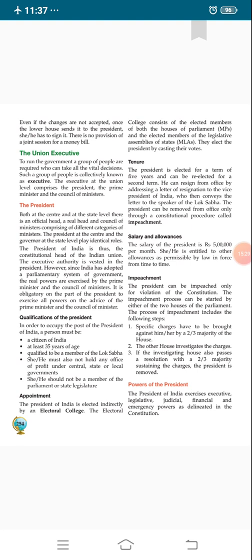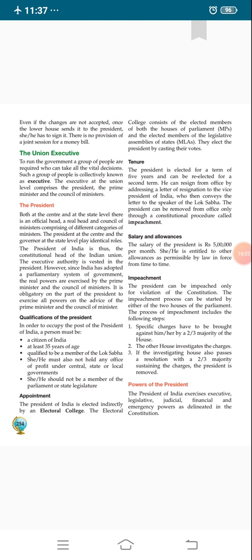Both at the center and the state level there is an official head, a real head and a council of ministers comprised of different categories of ministers. It means at both center and state level there will be an official head. At the central level the president is the official head. At the state level the governor is the official head. At the central level the real head is the prime minister. At the state level the real head is the chief minister.